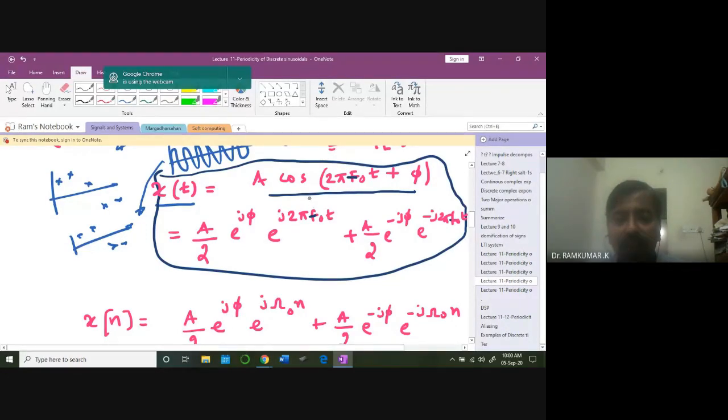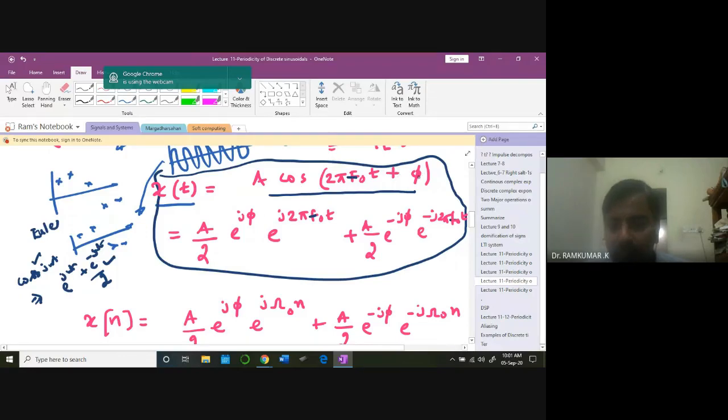What does this exactly tell you? It is the Euler identity. Remember that, from the complex mathematical part when we were discussing it. cos omega t is e power j omega t plus e power minus j omega t, divided by 2. I hope you can recall that term. cos omega t is nothing but this term. Therefore, I'm going to write this term as an expression like this.